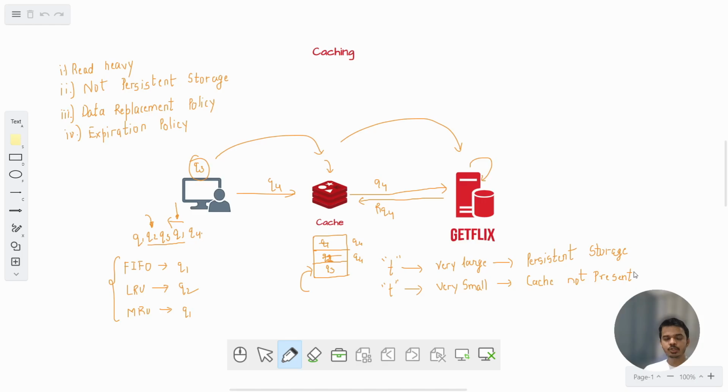So the value of t should be some intermediate value for which there is some use of having cache in the system. Okay? This value of t is again based on what application you are using it for. So you have to set t wisely.